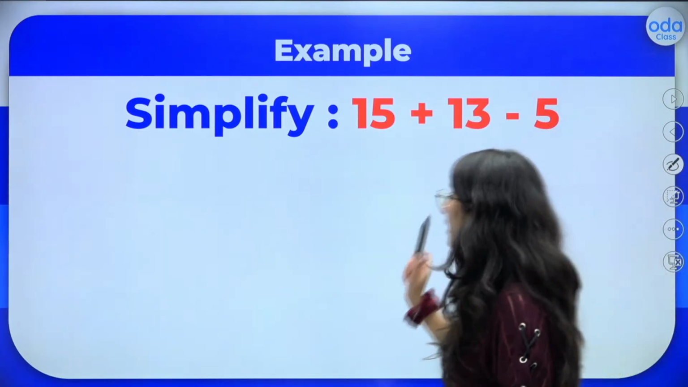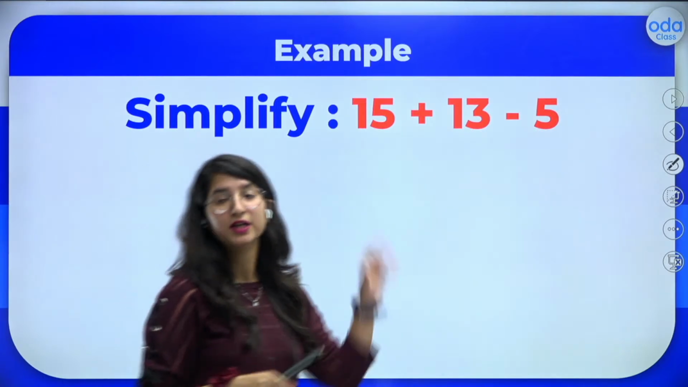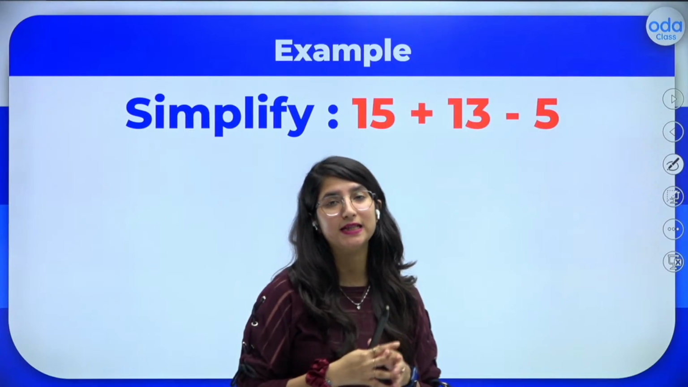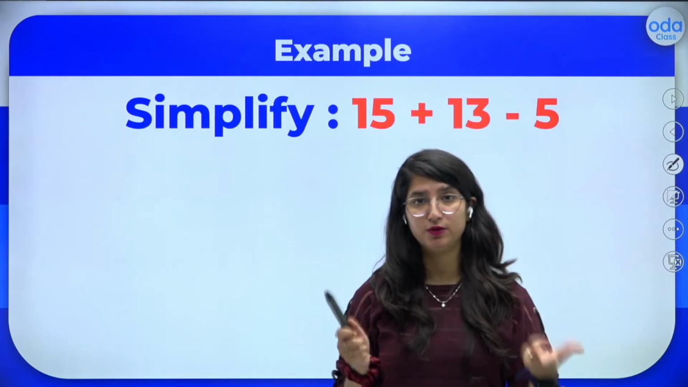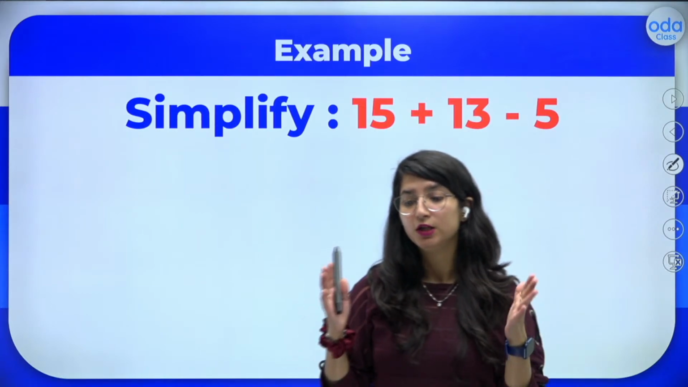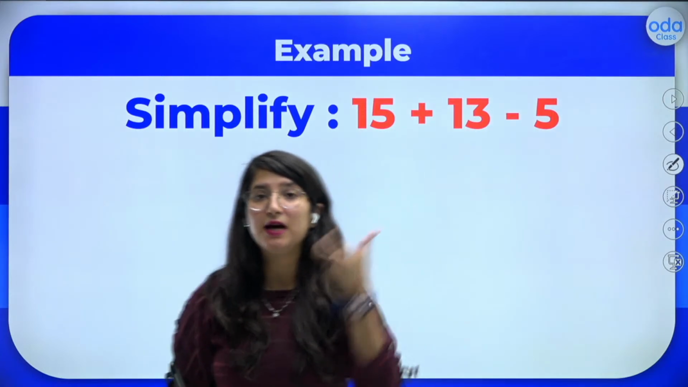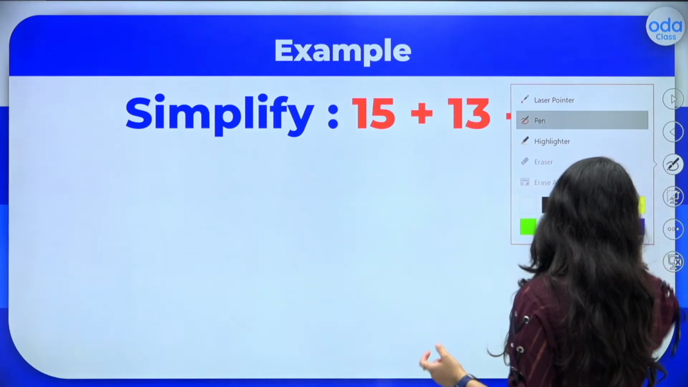So, now again, here we have 15 plus 13 minus 5. Again, we will follow the same pattern. First, I will take the numbers which have similar signs, and I will club them together. So in front of 15, we have no sign. It means that it's a positive one only. So what is 15 plus 13, everybody?